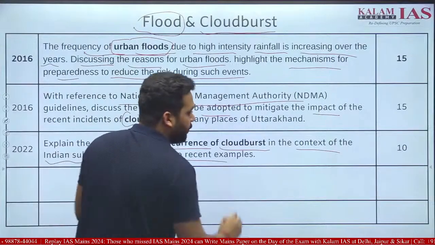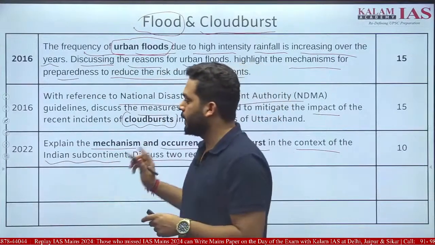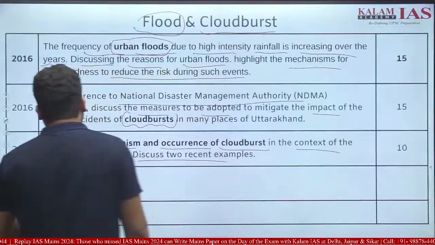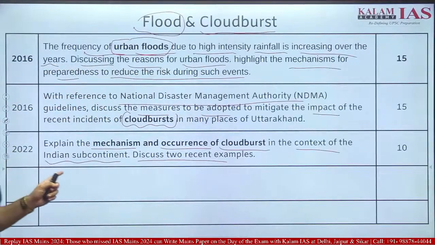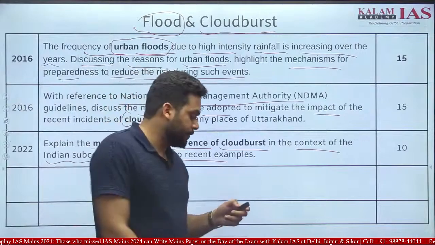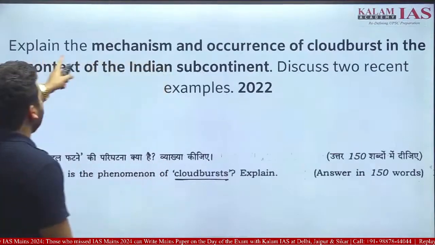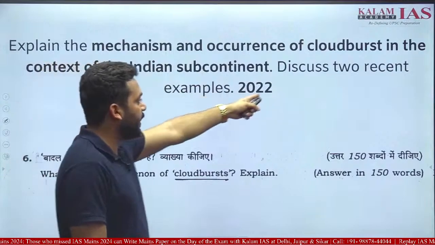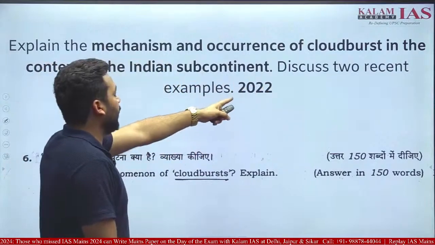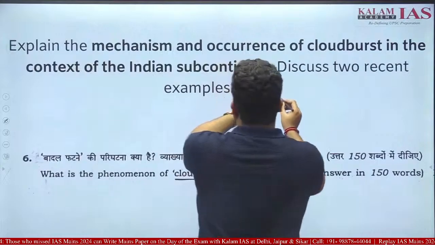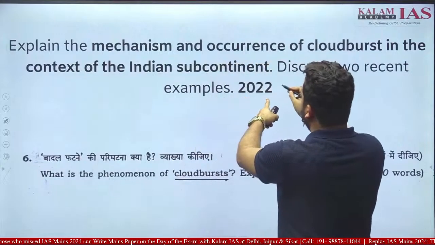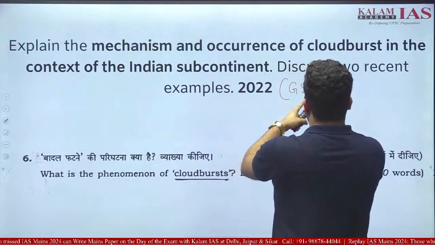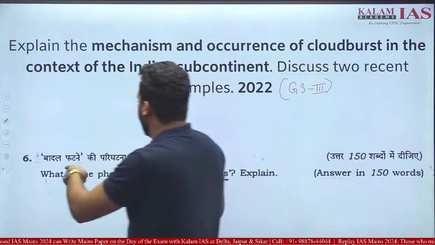2022, explain the mechanism and occurrence of cloudburst in the context of the Indian subcontinent. Discuss two recent examples. Focus on this question and you are going to get a very good surprise. Just check the year also. It was asked in 2022 and we are writing the 2024 mains. Explain the mechanism and occurrence of cloudburst in the context of the Indian subcontinent. Discuss two recent examples. It was asked in 2022, GS3. This is the point to be noted.